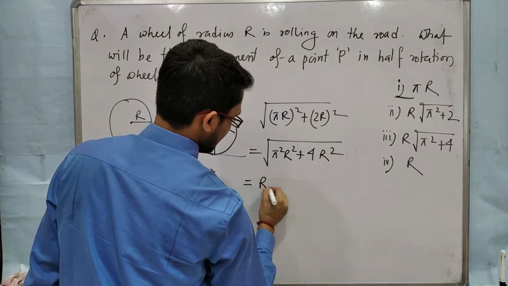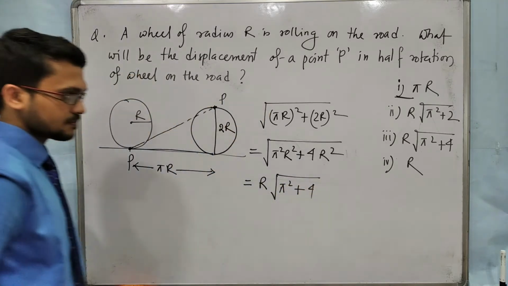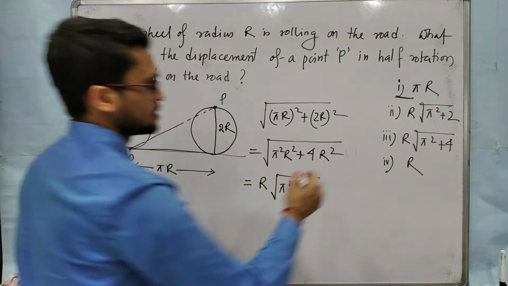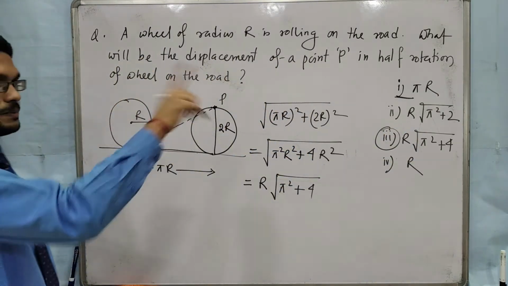R square, so r will come out root over pi square plus 4. Clear? So the correct option is this one. The third one is the correct option, not pi r.